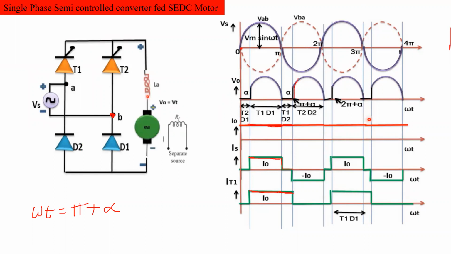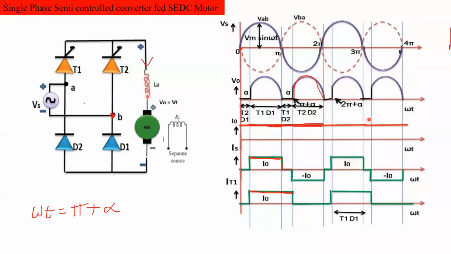This output voltage is the same as the supply voltage, but positive, because the current is flowing in this direction, same as the previous direction. So the positive voltage will be present across the load.